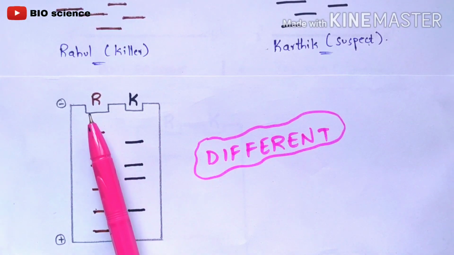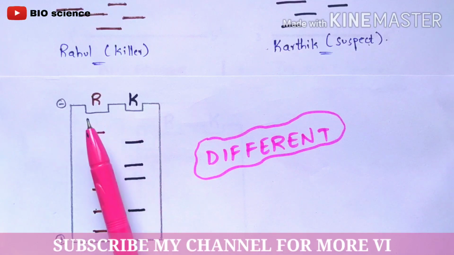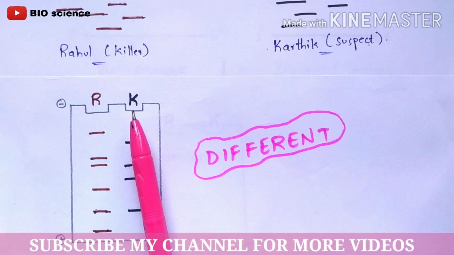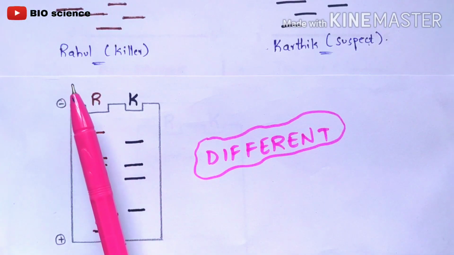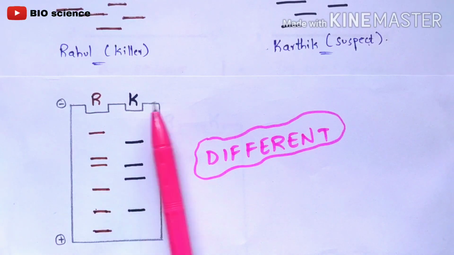Before supplying the electricity, you are going to take the agarose gel and prepare 2 wells. You are going to punch 2 wells on this agarose gel. Why only 2 wells? Because we have two DNA samples, right? One sample belongs to Rahul, and another DNA sample belongs to Karthik.